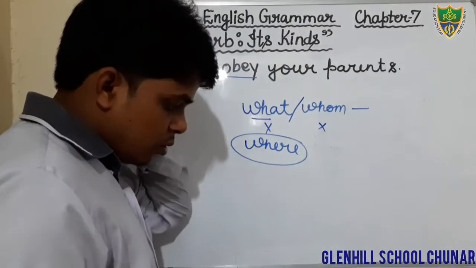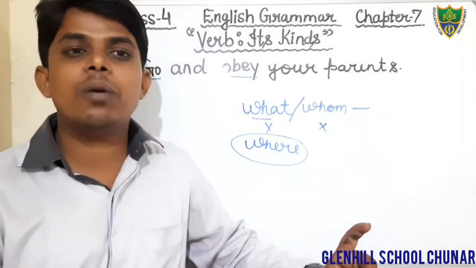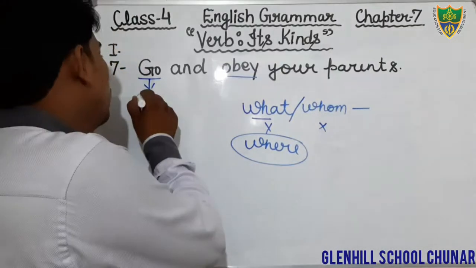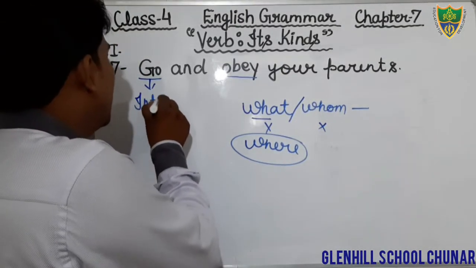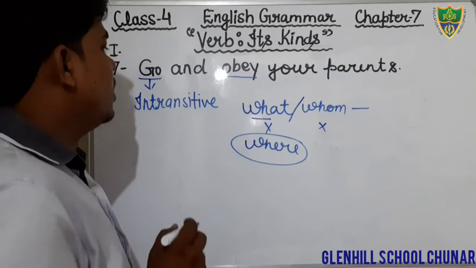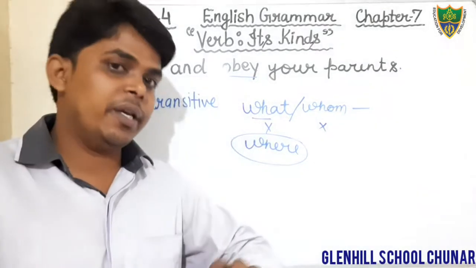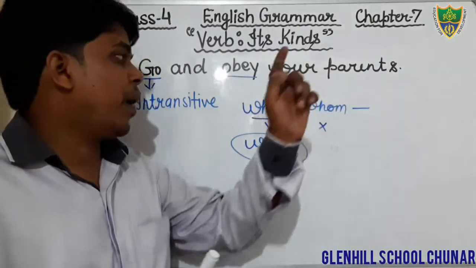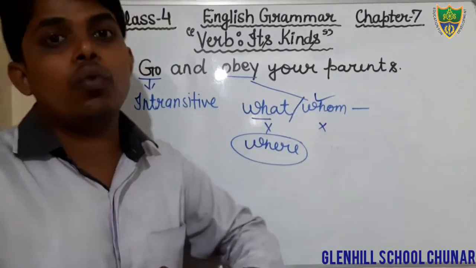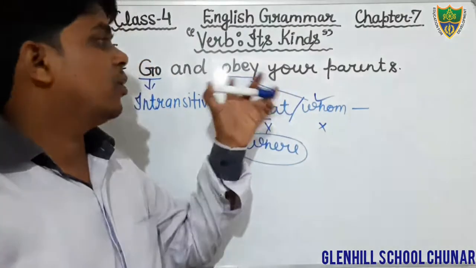Dear students, it is not mentioned, there is no object. Therefore, the word go is intransitive verb. Okay students, and now we can see here obey. To whom obey? Obey your parents. The word obey gives the answer of the question whom. Therefore, that would be the transitive verb.